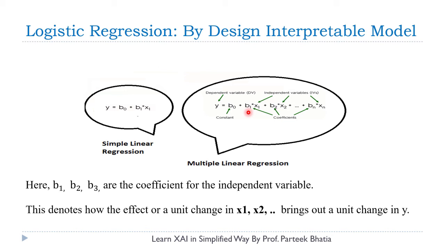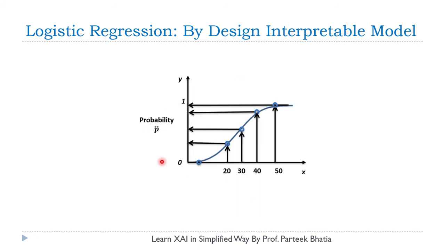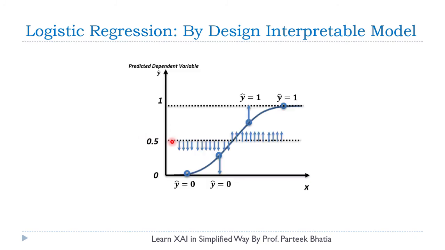That's why logistic regression is considered a by design interpretable model, because by looking at the values of these coefficients, we can easily understand the importance of each input attribute in deciding the final outcome y. As I have already told you, this is inspired by simple and multiple linear regression, where we try to fit the data points by using a straight line. Then we apply a sigmoid function over this, and all the values are skewed within the range of 0 to 1. Then these predicted values are considered as the probability of the outcome. And if the predicted value is less than 0.5, then it is considered as 0.